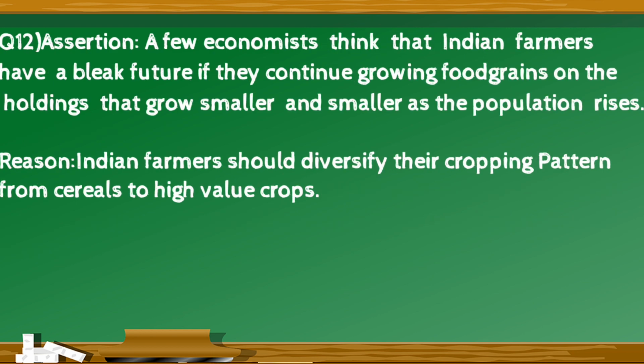Assertion: a few economists think that Indian farmers have a bleak future if they continue growing food grains on the holdings that grow smaller and smaller as the population rises. Reason: Indian farmers should diversify their cropping pattern from cereals to high value crops.